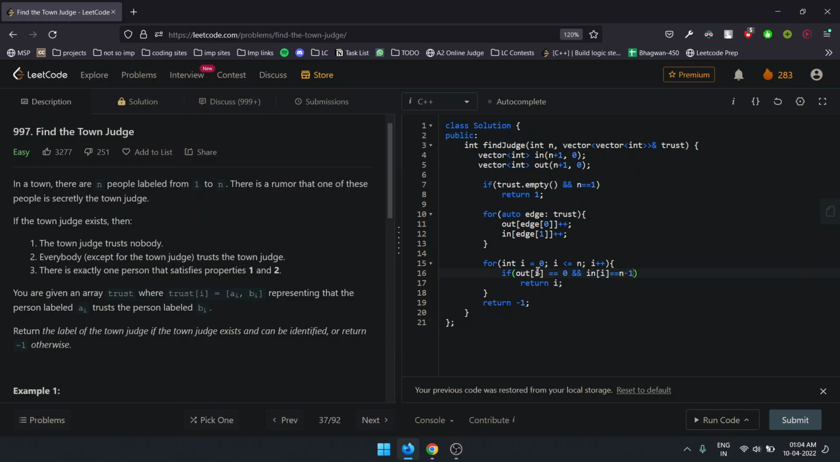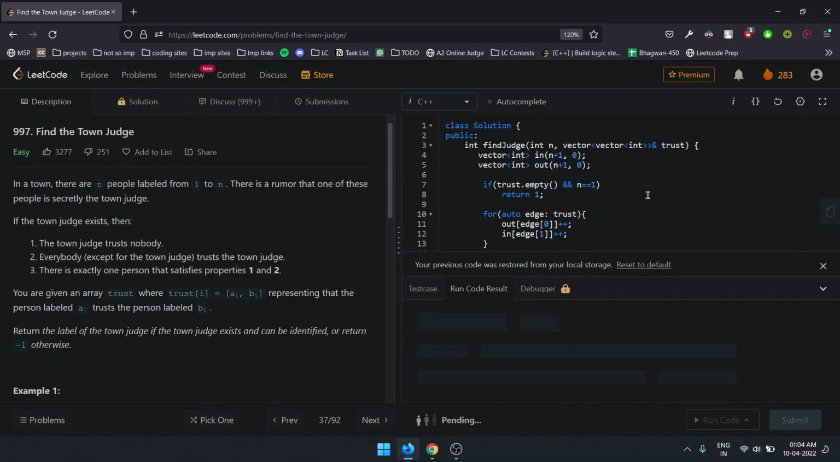And if both conditions match, that is, everybody is trusting the town judge and the town judge is trusting nobody, then we simply return the ith index, that is, the label of the town judge, as stated here: return the label of the town judge if the town judge exists. If none of the conditions are satisfied, then we run out of the loop and we return -1. So this is how we solve the question.